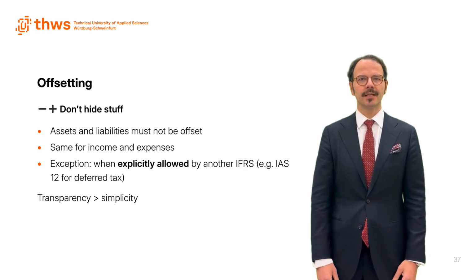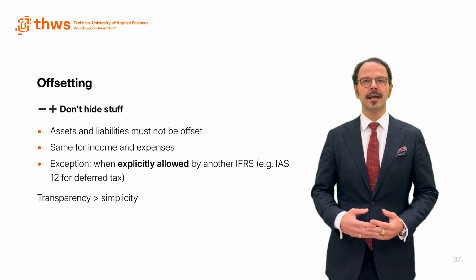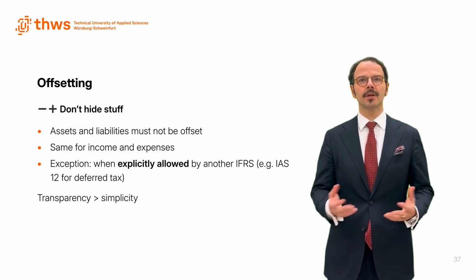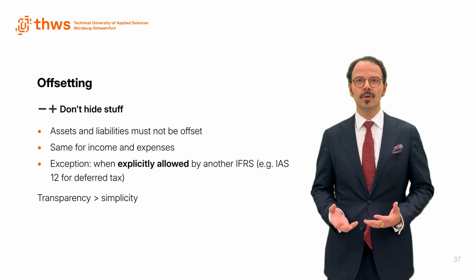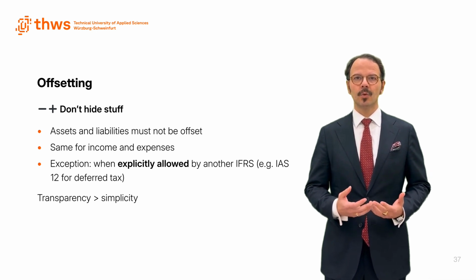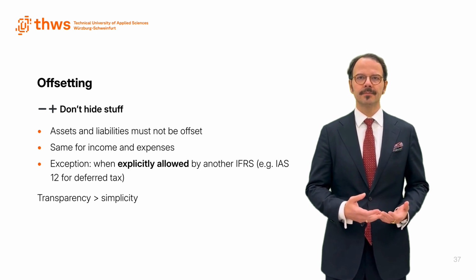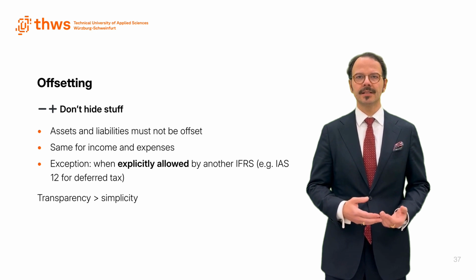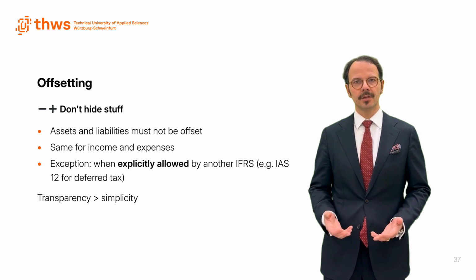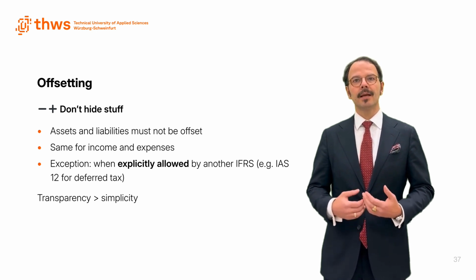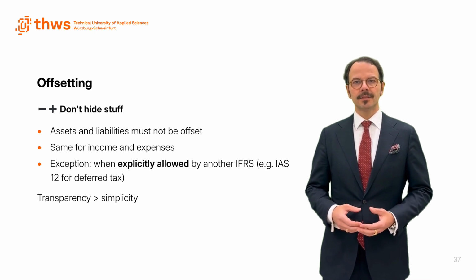Let's talk about offsetting, or as IAS 1 says, don't do it, unless a standard explicitly allows it. You can't just subtract expenses from revenue and report a single net figure, or assets from liabilities. Why? Because offsetting hides information. Users need to see the gross amounts to understand risk, scale, and structure. There are exceptions, for example, deferred tax assets and liabilities under IAS 12, but they are specific and limited.